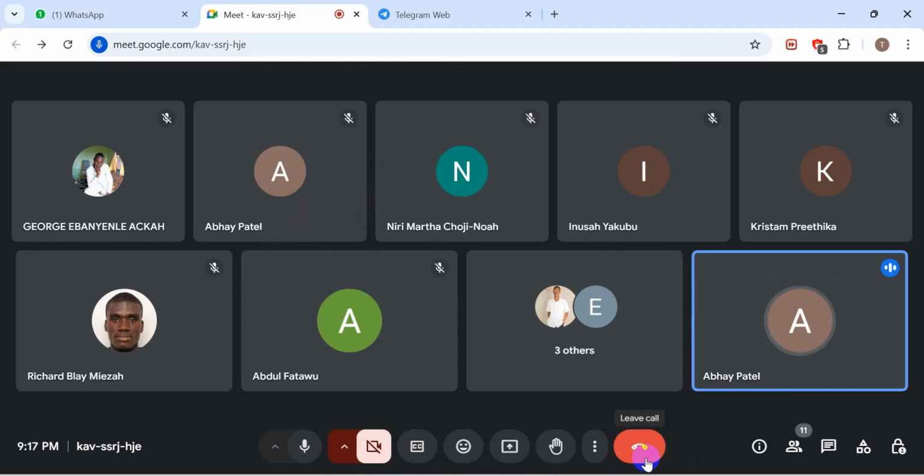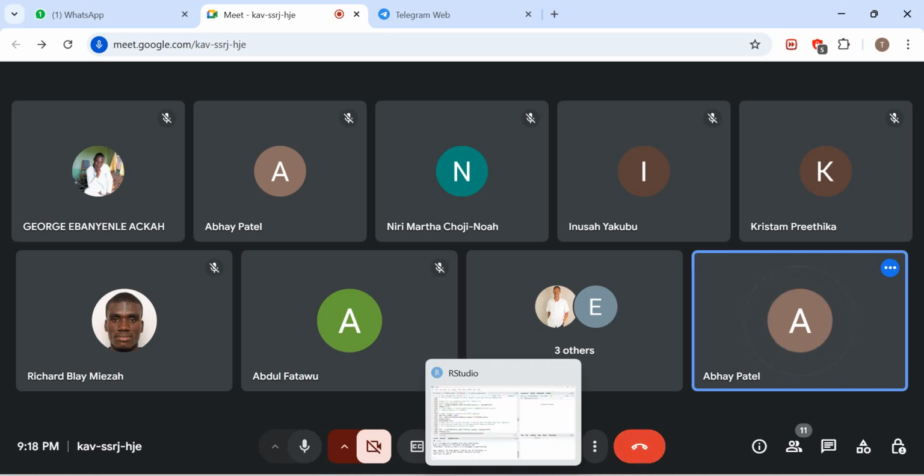For example, capital A to capital Z, small a to small z. And what special symbols are available, like hash, at the rate, dollar, percentage, comma, bracket, full stop, right? And including the digits as well, like 0 to 9, but the digits should always come inside double quotes. So all these things, letters, special symbols and digits, are called character values. Let me write it over here.